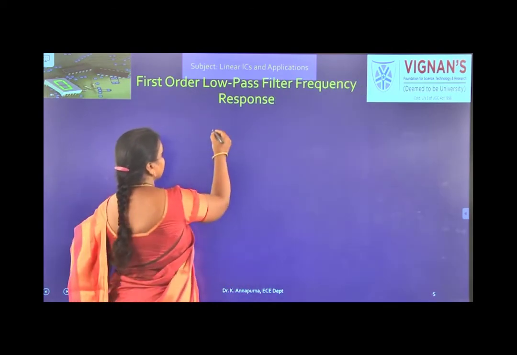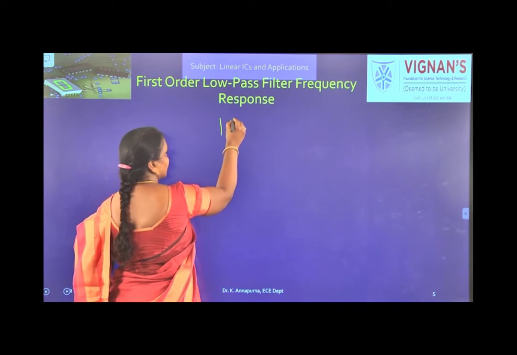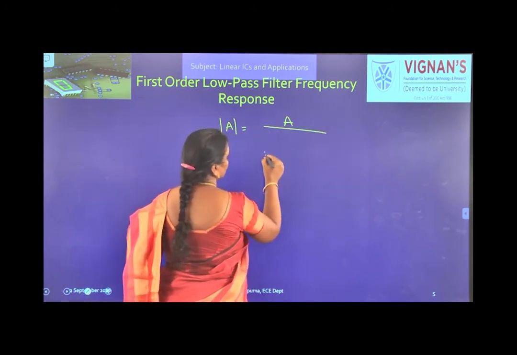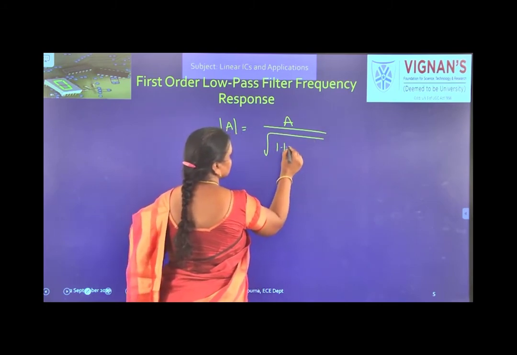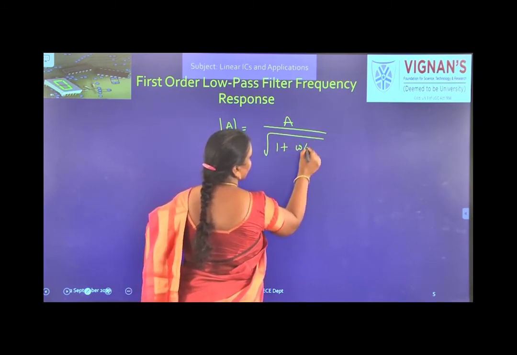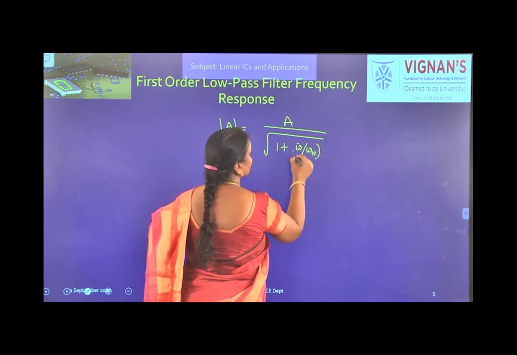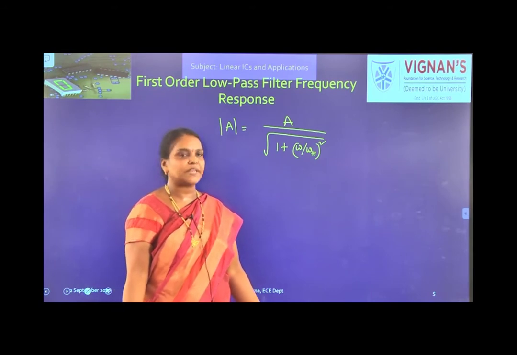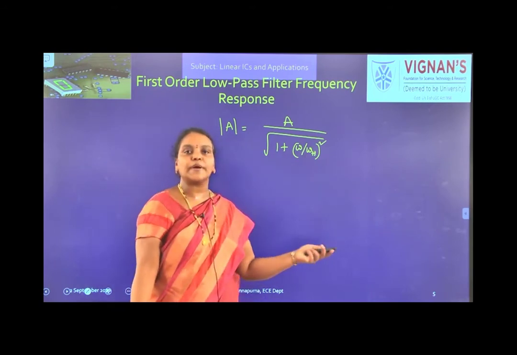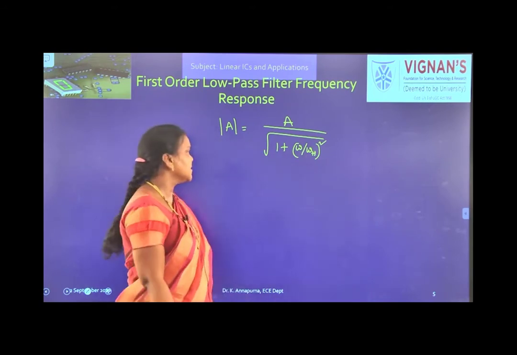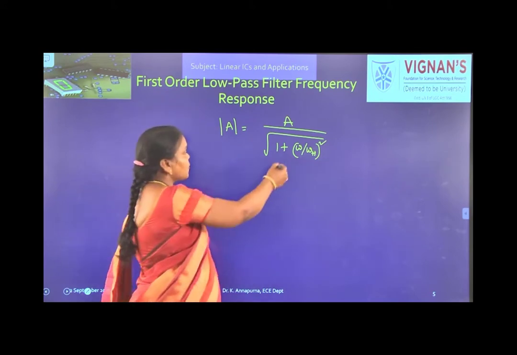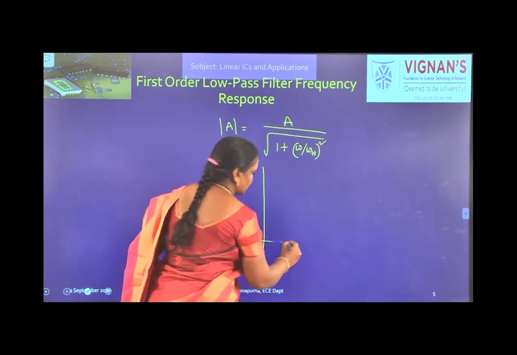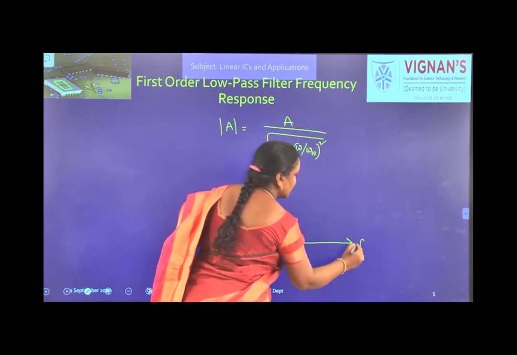So, now let us see the frequency response. The magnitude of the gain is A by square root of 1 plus (omega by omega h) whole square, or you can write f by fh, because omega is equal to 2 pi f and omega h equal to 2 pi fh, 2 pi gets cancelled, so you can write like that also. So, from this magnitude expression we can draw the frequency response of the low pass filter.